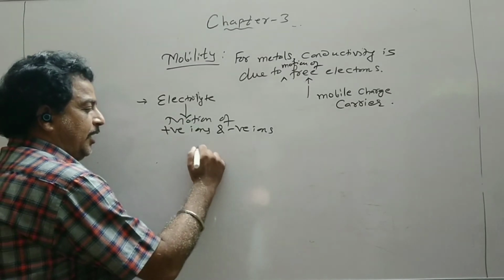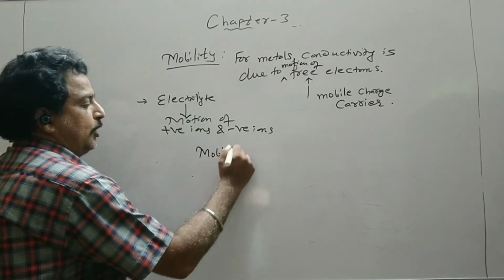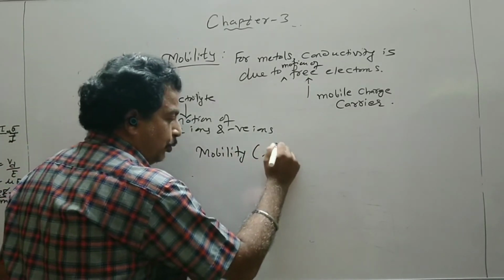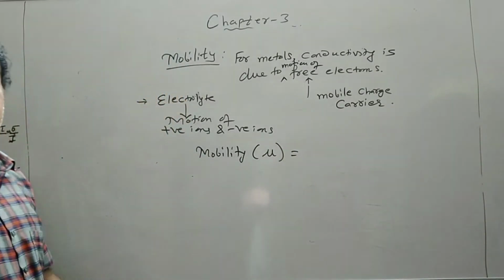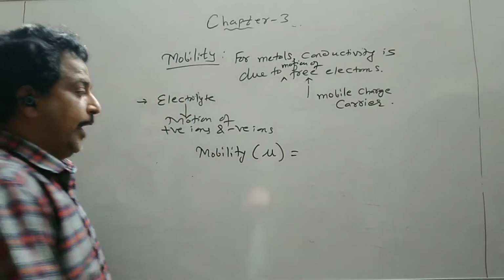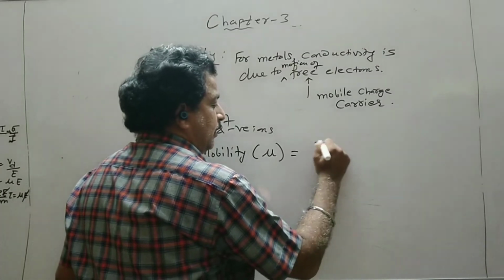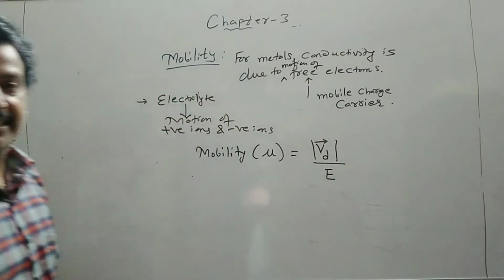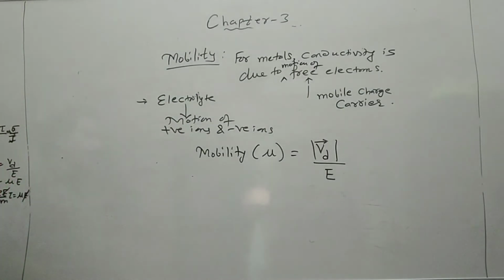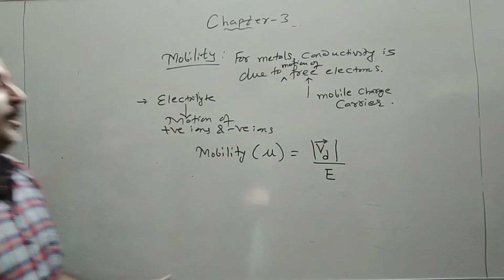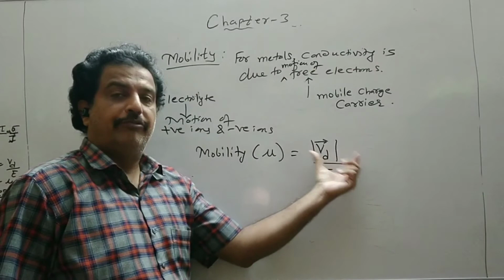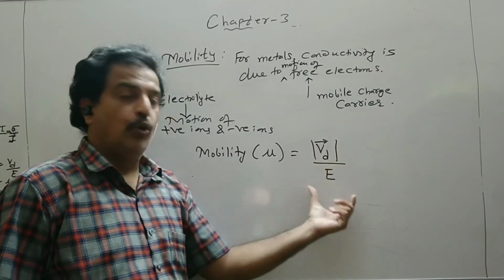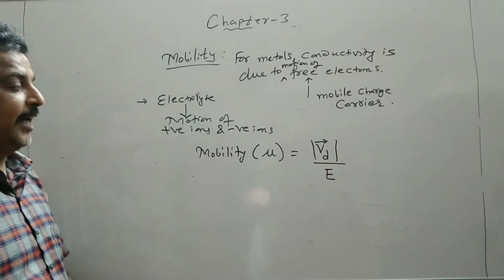Mobility is denoted by the symbol mu, and it is defined as the drift velocity per unit electric field intensity. Mobility is defined as the ratio of the magnitude of drift velocity to electric field intensity.